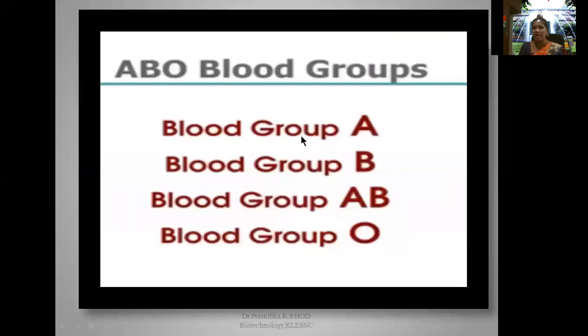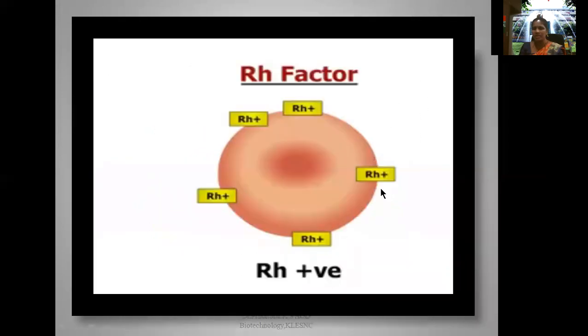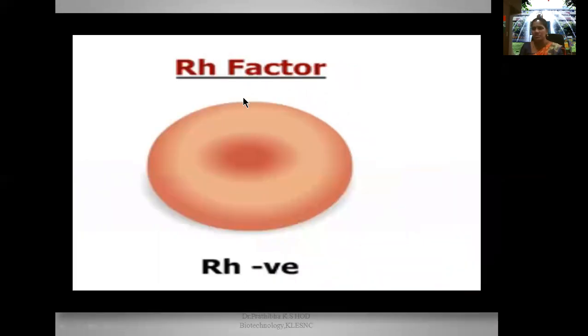Okay, in total we have 4 blood groups: A blood group, B blood group, AB, and O blood group. And to consider RH factor, we have 8 blood groups: A positive, A negative, B positive, B negative, AB positive, AB negative, O positive, and O negative. So in total we have 8 ABO blood groups. This is about the RH factor. The presence of RH factor will give you RH positive. Absence of RH factor D antigen will give you RH negative.